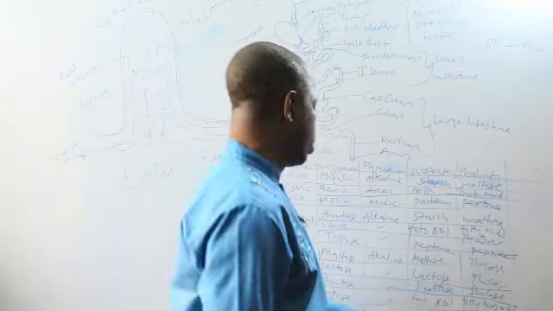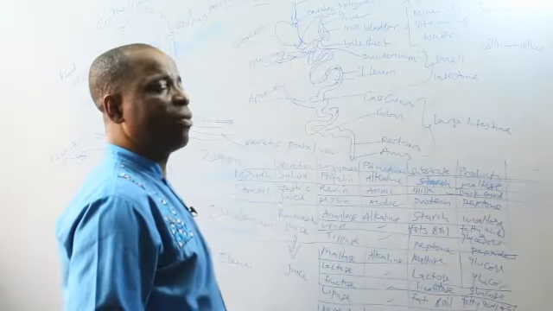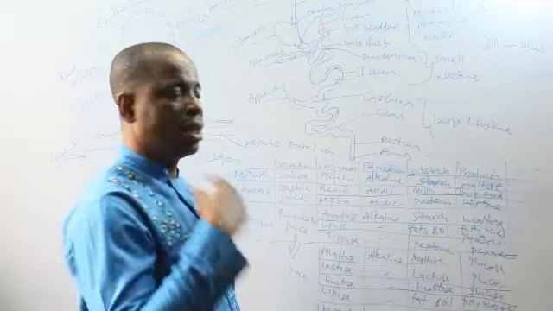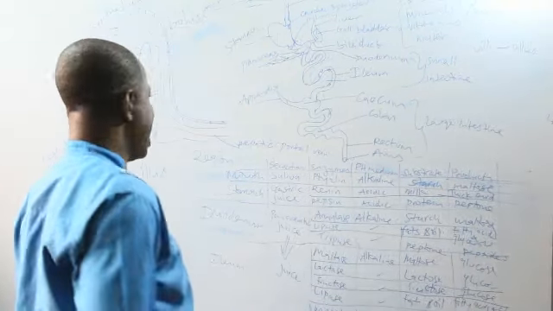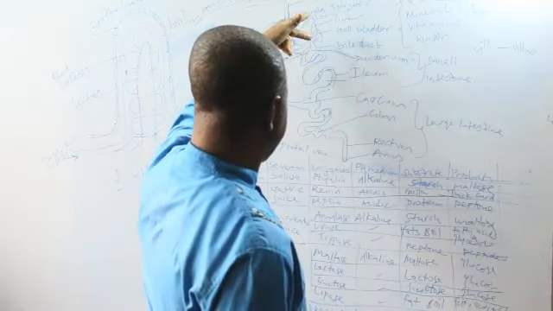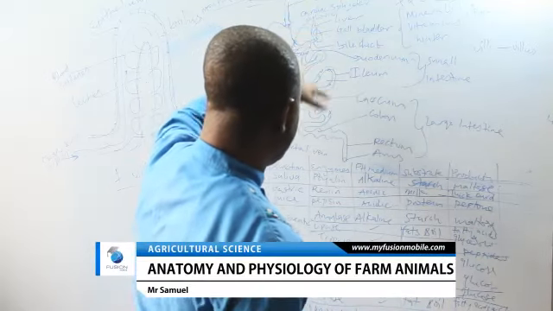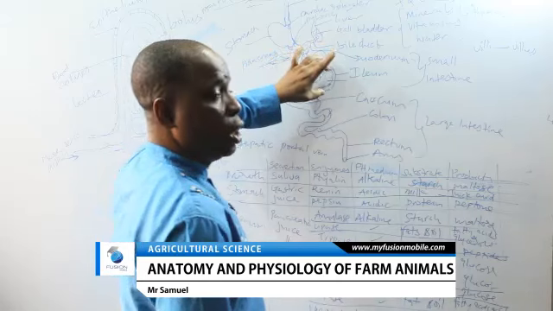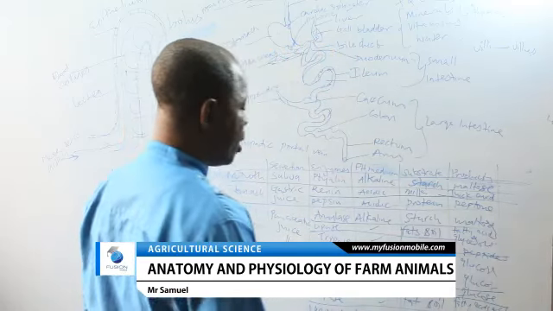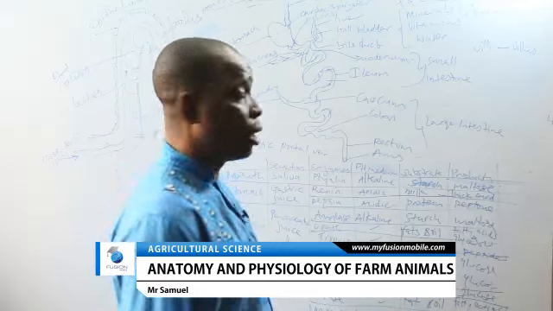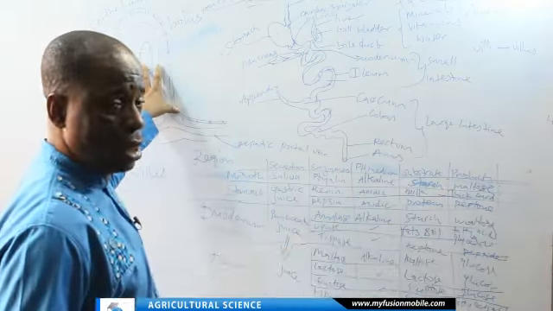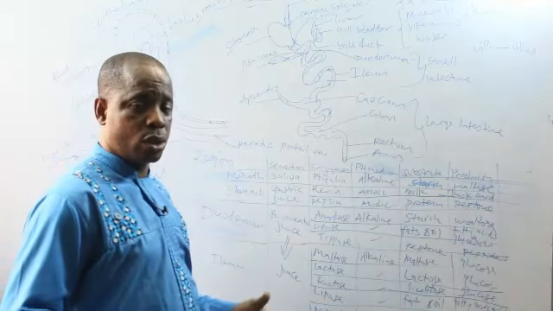After digestion has completed in the duodenum, the digested food moves into the ileum, and there all the amino acid, fatty acid, glycerol and glucose are absorbed through the villi into the bloodstream.